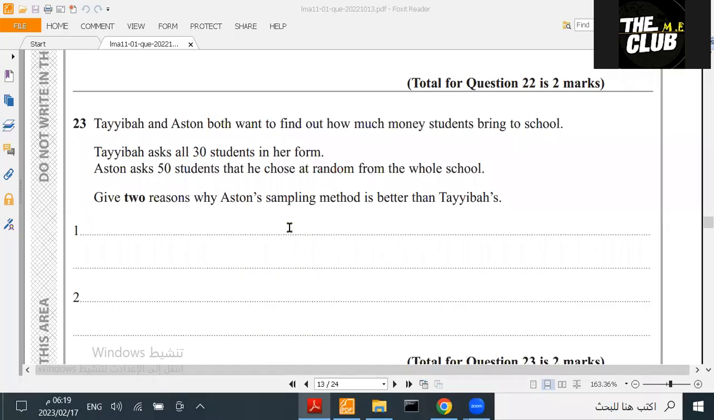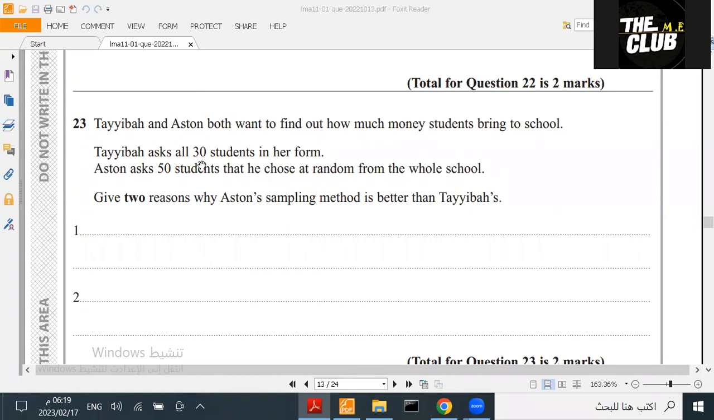October 2022, question 23. Tiaba and Aston both want to find out how much money students bring to school. Tiaba asks all 30 students in her form. Aston asks 50 students that he chose at random from the whole school.